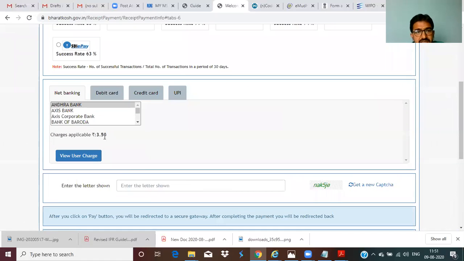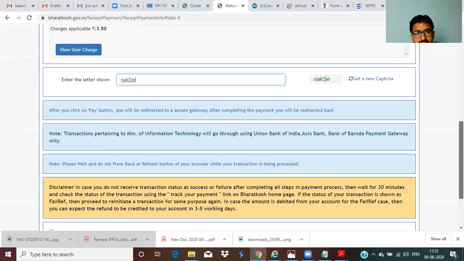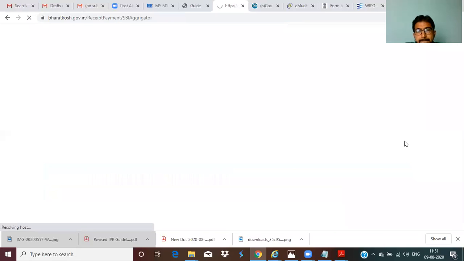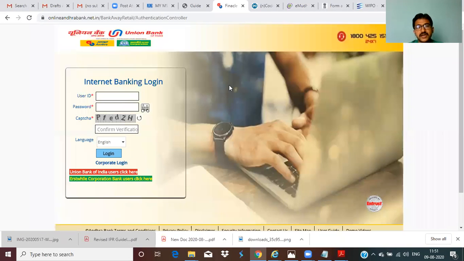The charge is 3 rupees 50 paise, and enter the captcha. Okay, enter the captcha. Click on the acknowledgement checkbox, pay. Once you select internet banking of Andhra Bank, it navigates to Andhra Bank itself. You have to enter the details and the OTP.